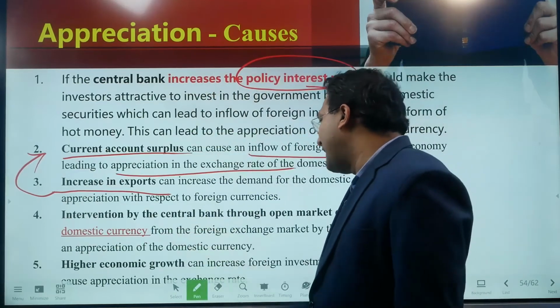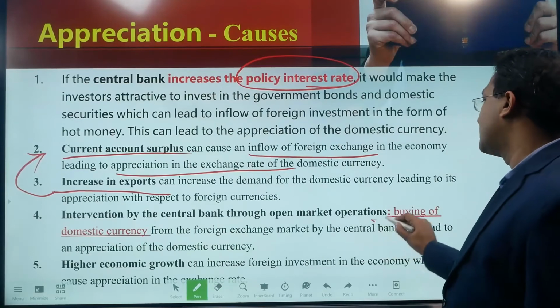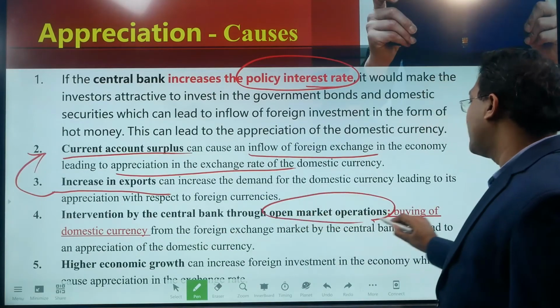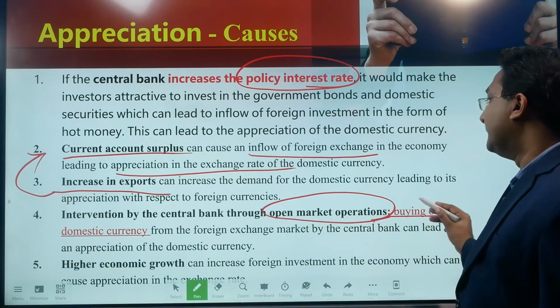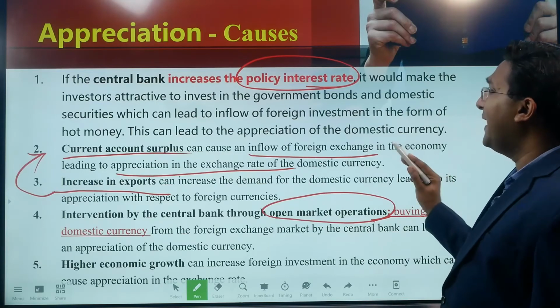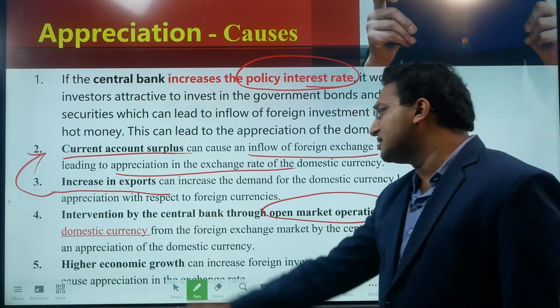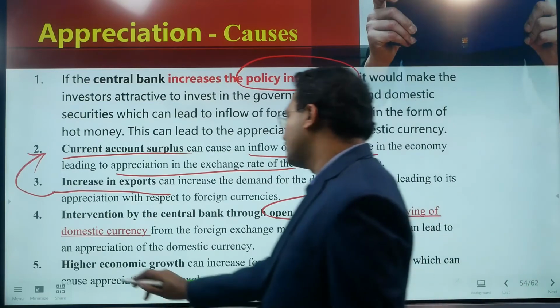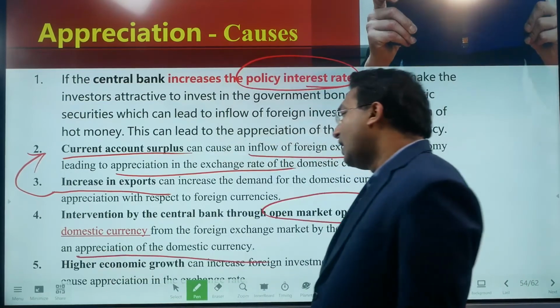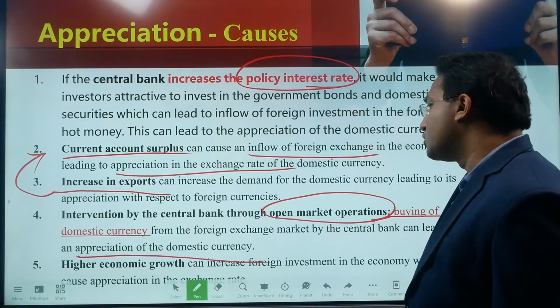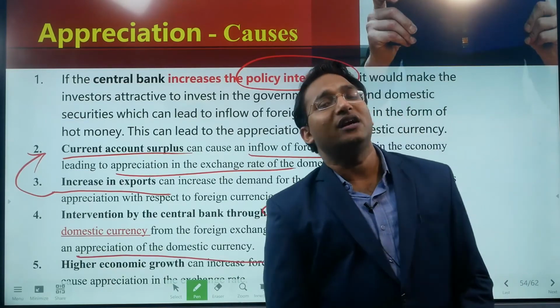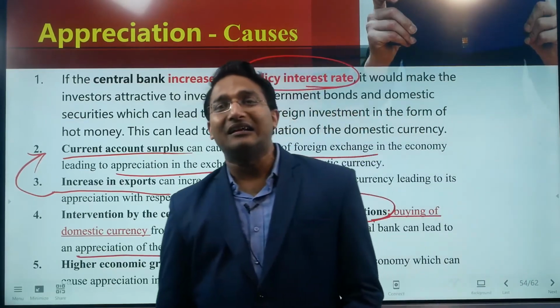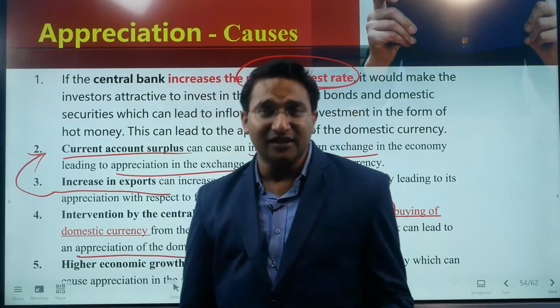Intervention by the central bank through open market operations. Through the open market operations, the central bank can buy the domestic currency from the foreign exchange market and it can actually lead to the appreciation of the domestic currency, right? High economic growth can also lead to the foreign investment. So all these are the reasons for the rupee appreciation in any country.